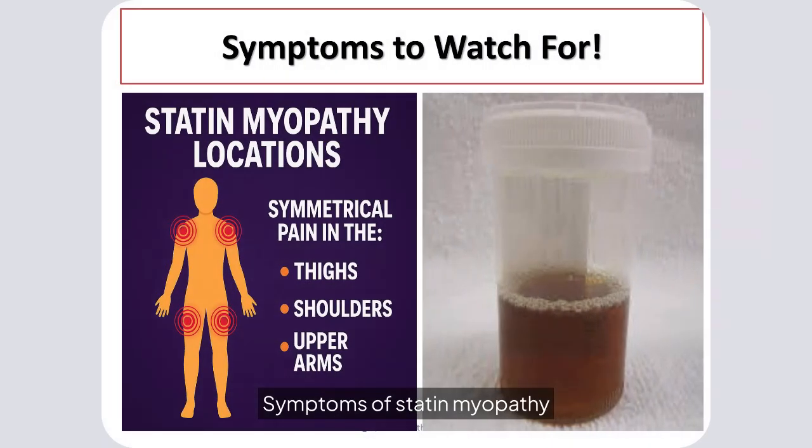Symptoms of statin myopathy often include symmetrical pain in the thighs, shoulders, and upper arms. Dark urine may indicate severe muscle injury. The next video explores these symptoms in more detail.